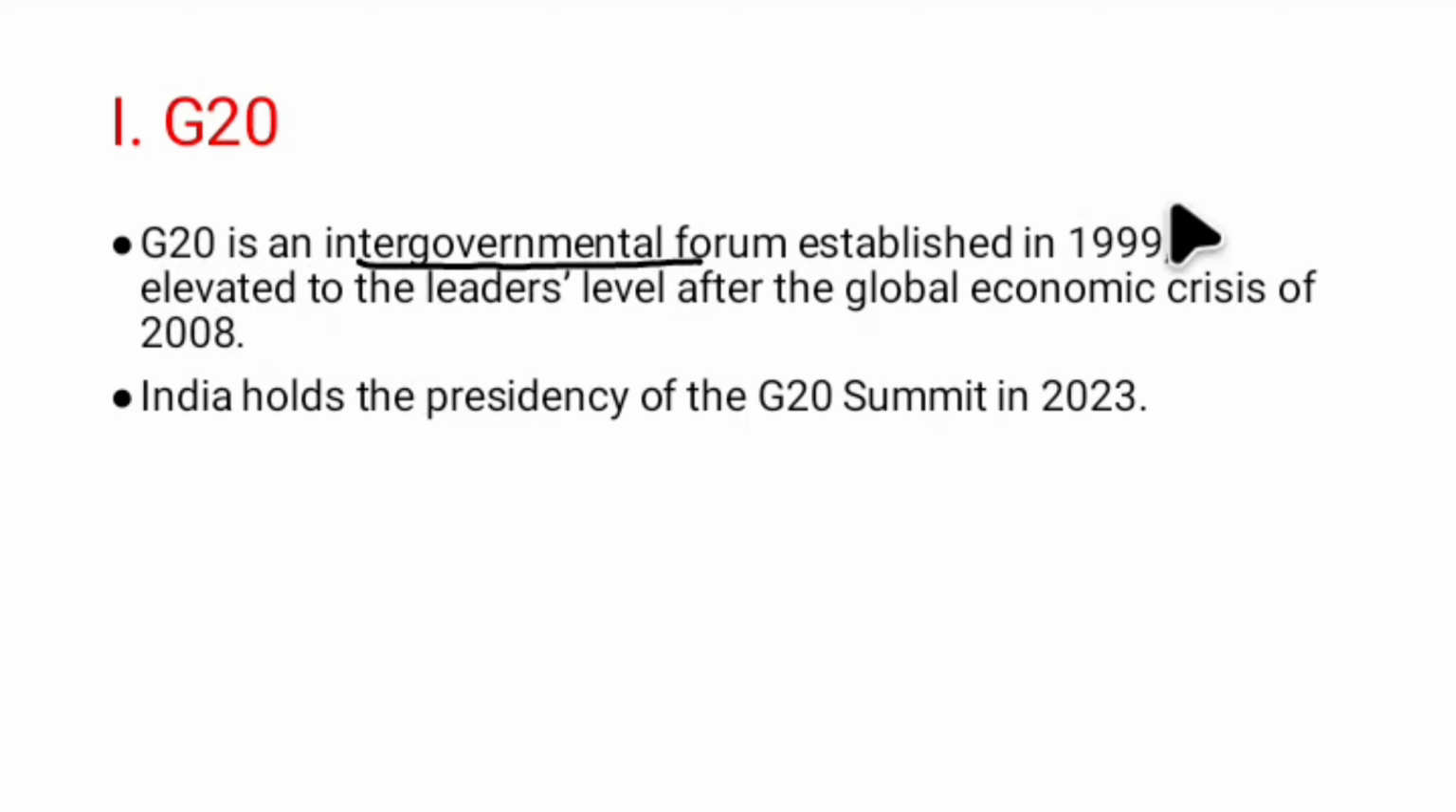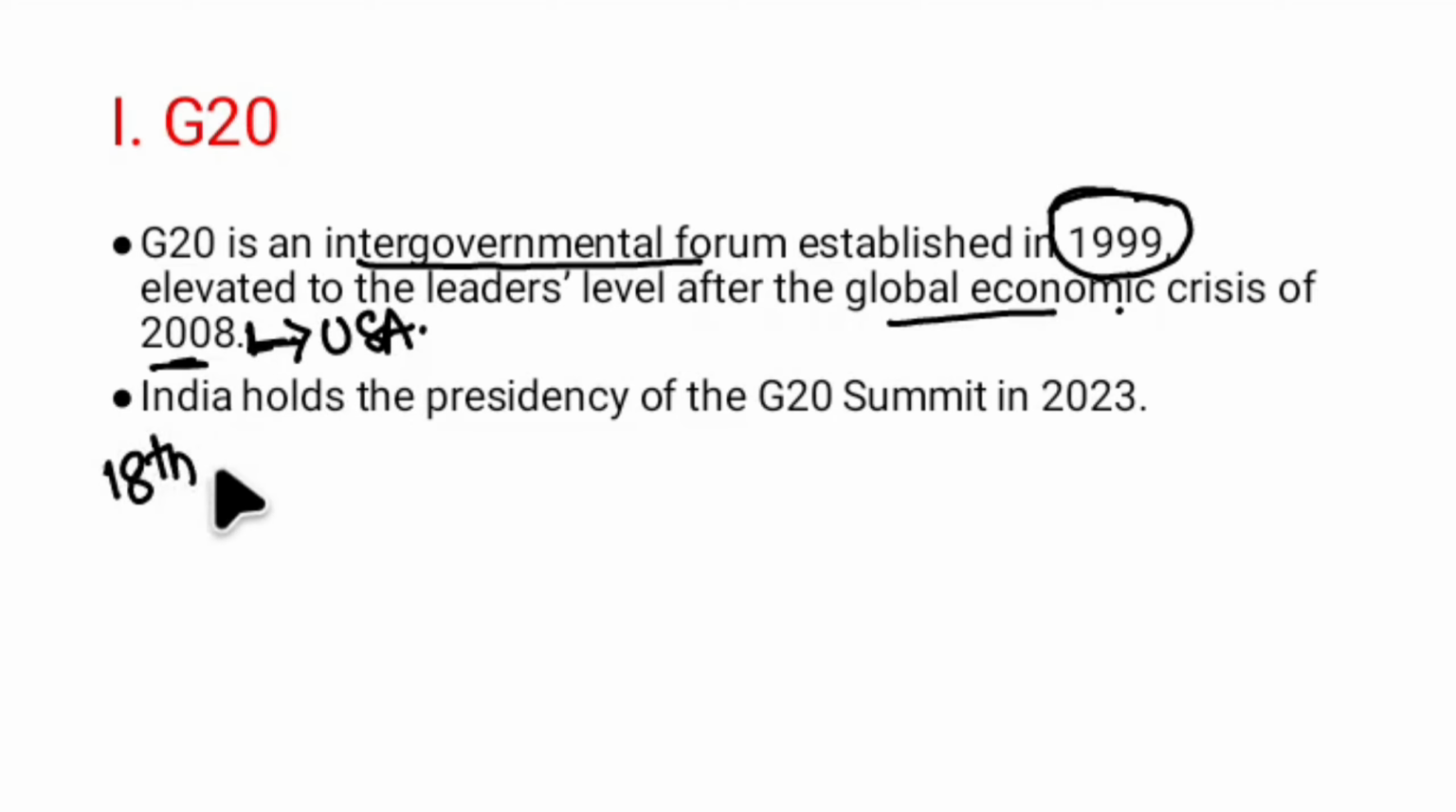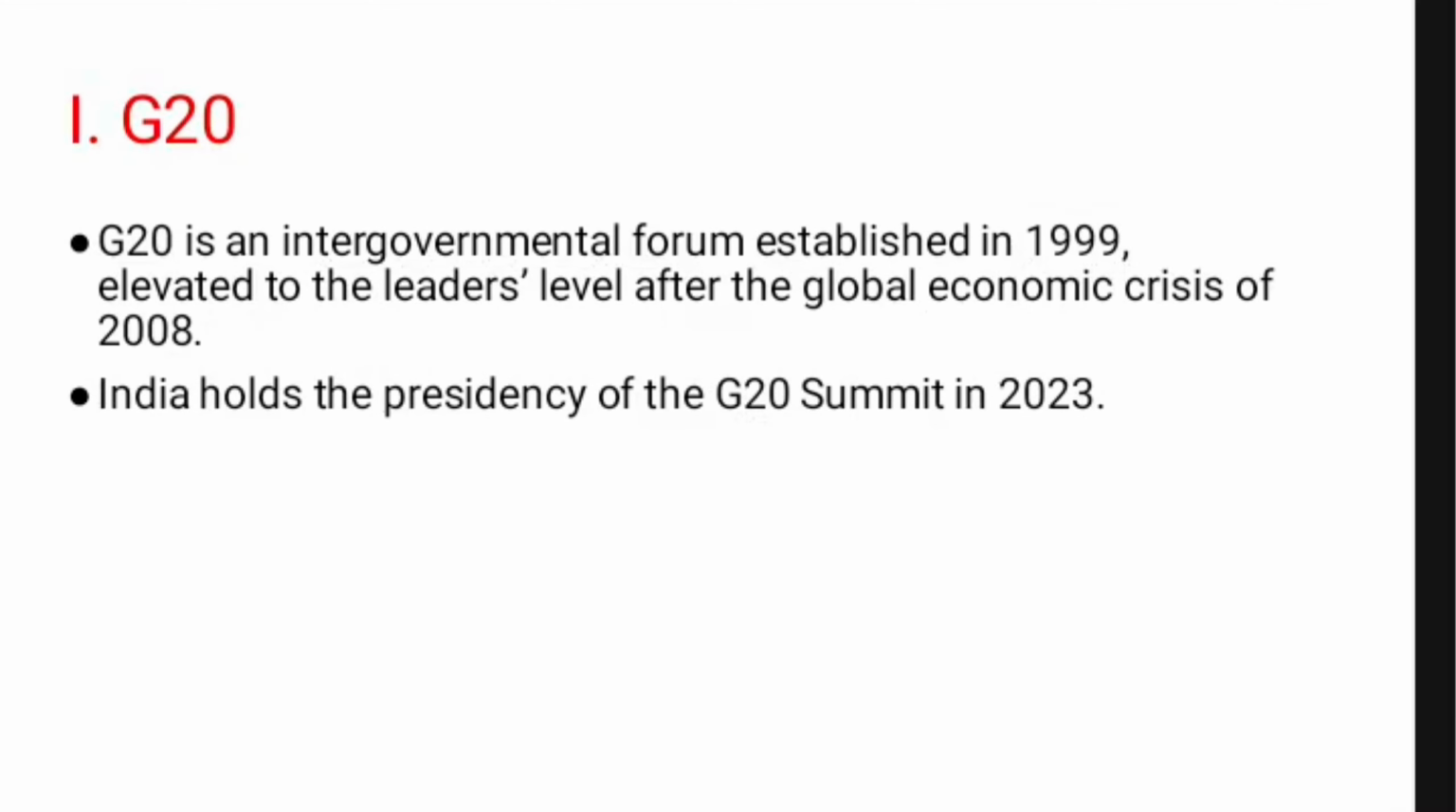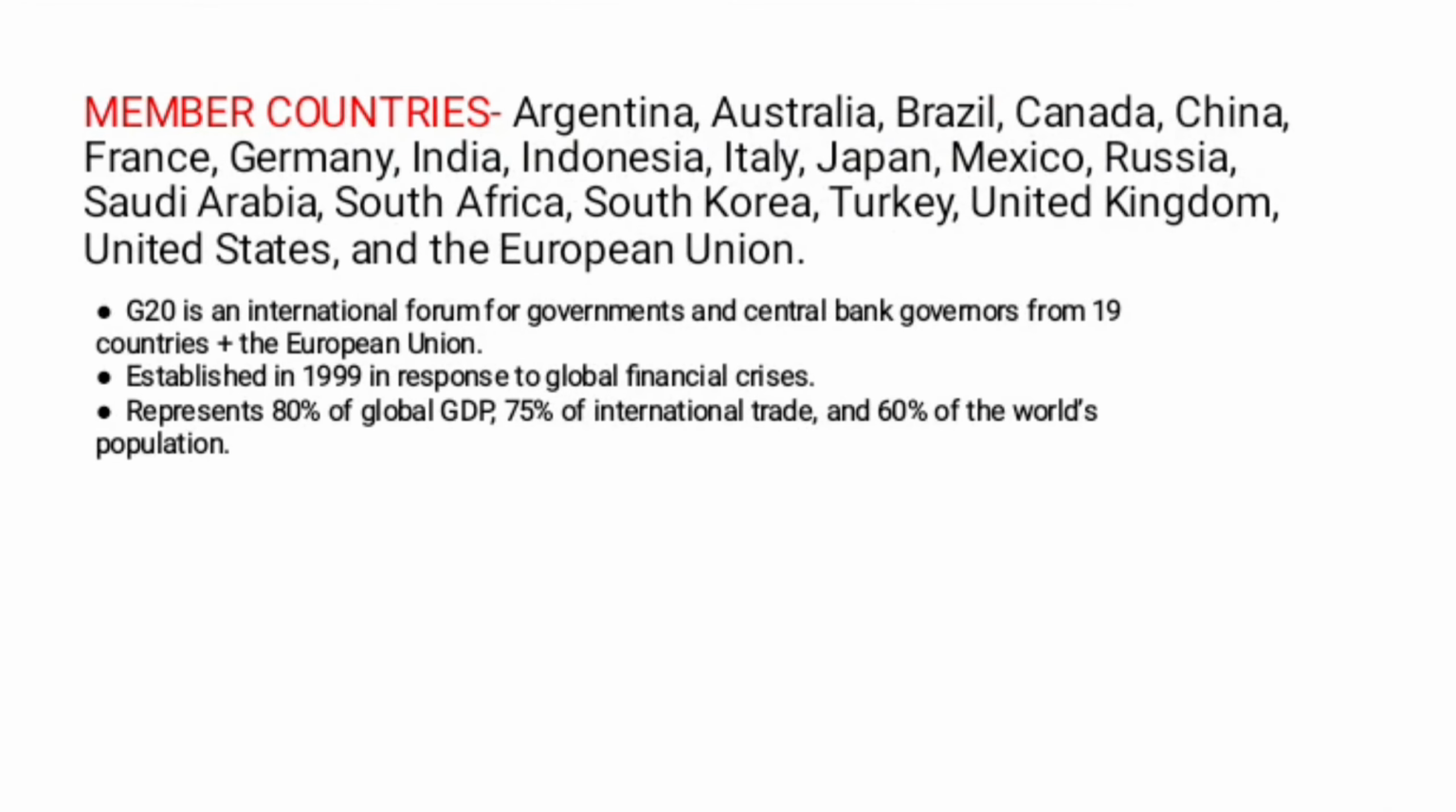This was formed or established in the year 1999, but the actual summit takes place from 2008 after the global economic crisis. So the first edition in 2008 was hosted by the United States of America, and the 18th edition of G20 was hosted by India in the year 2023. So G20 was formed in the year 1999 and the meeting edition started from 2008 after the global financial crisis.